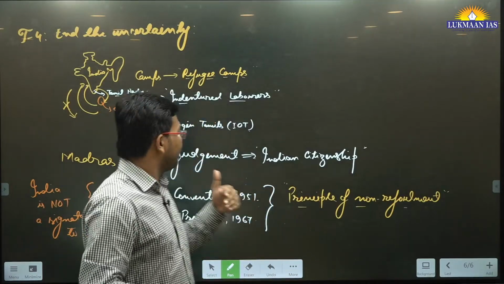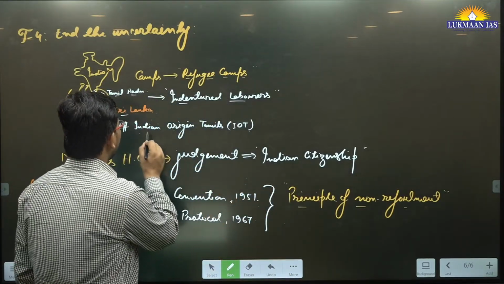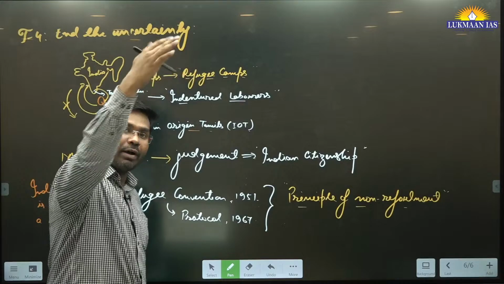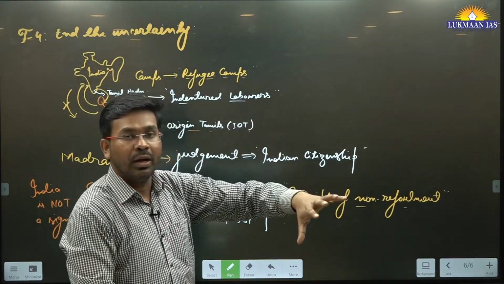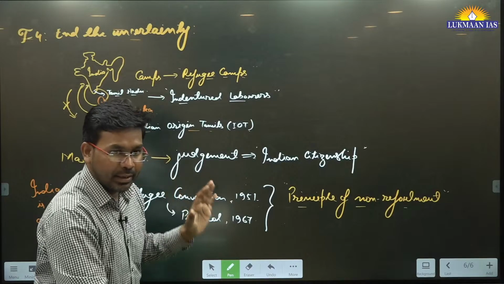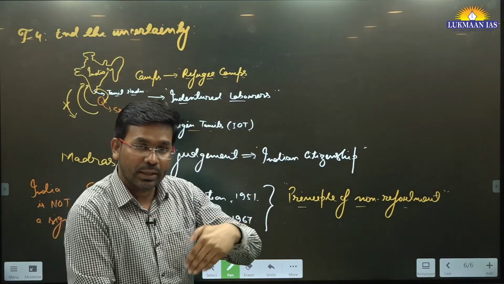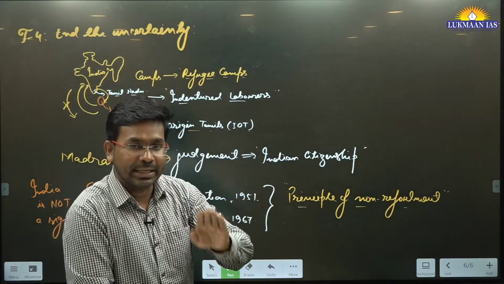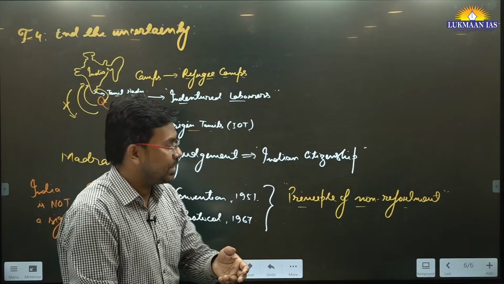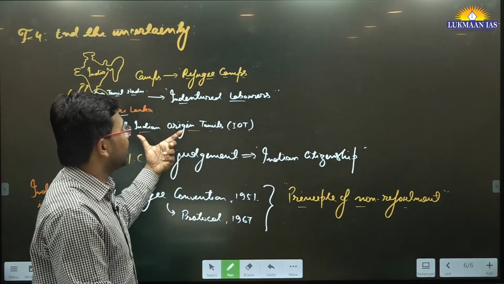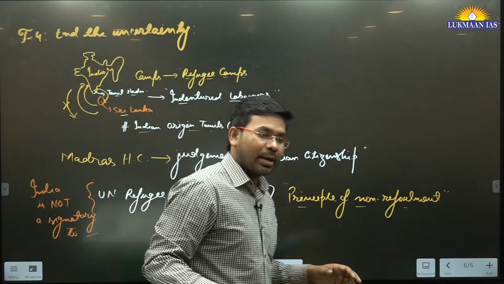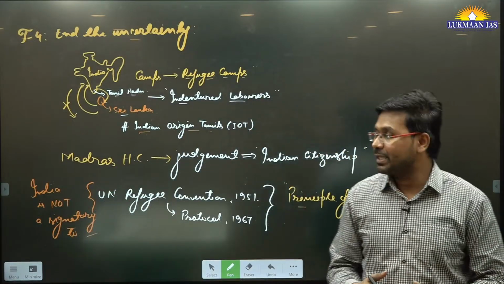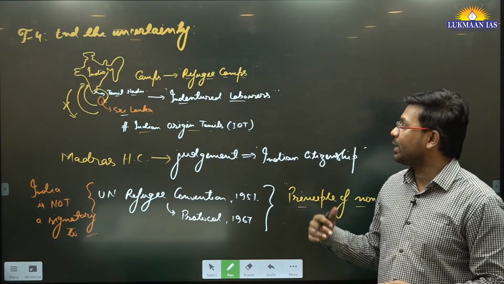But still, those people who have come to India are Indian origin Tamils. Their forefathers, grandfathers, went from India to Sri Lanka. Those people died, but their children, grandchildren, great grandchildren are considered Indian origin Tamils, and these people have come. Some of them have documentation and have been given passports, but others do not.